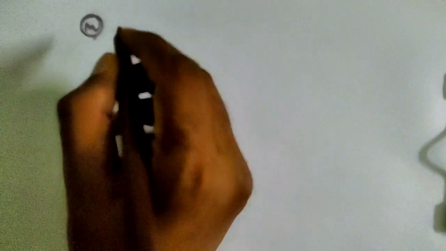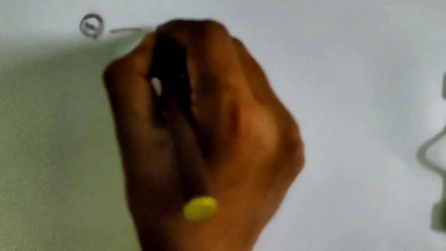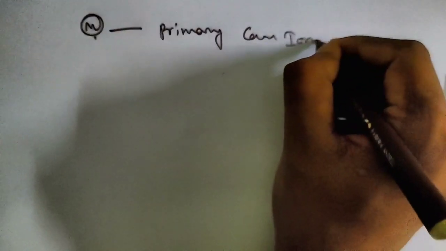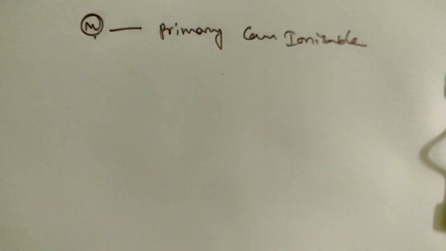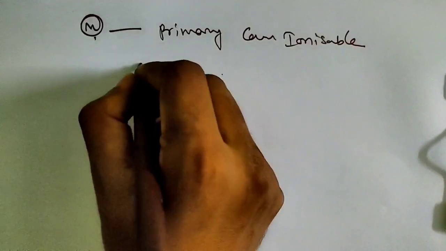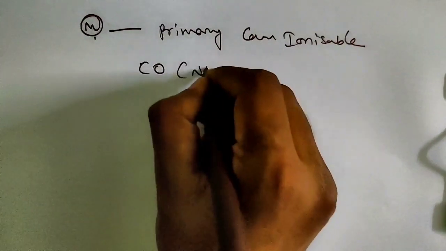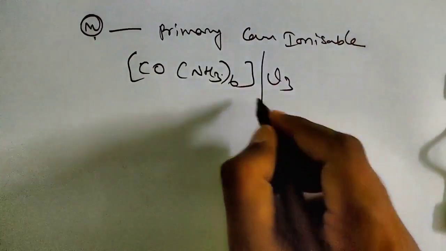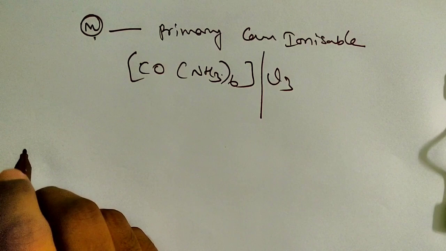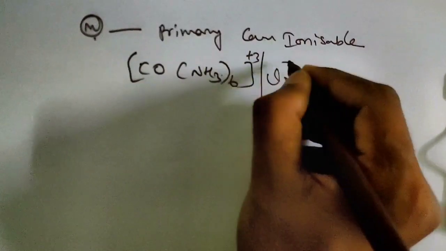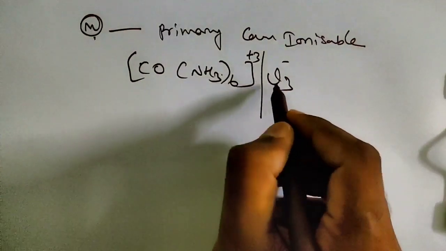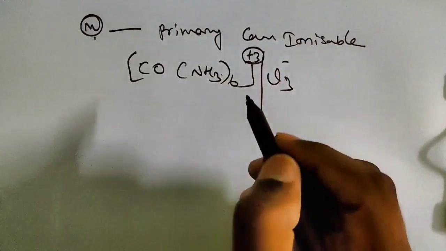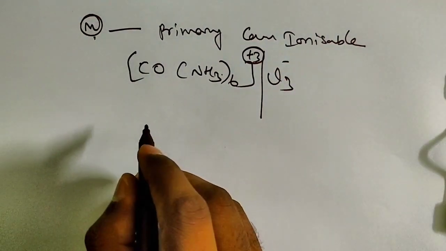One is primary valency and the second is secondary valency. The primary valency can be ionizable. Children, for example, take the previous example, Co(NH3)6Cl3. When you dissociate it by adding water, only this primary valency converts into ions. Only the primary valency can be in ionizable form, but the secondary valency is non-ionizable.